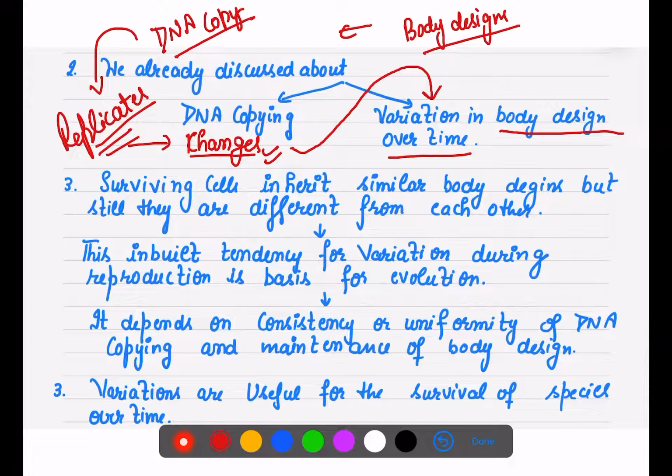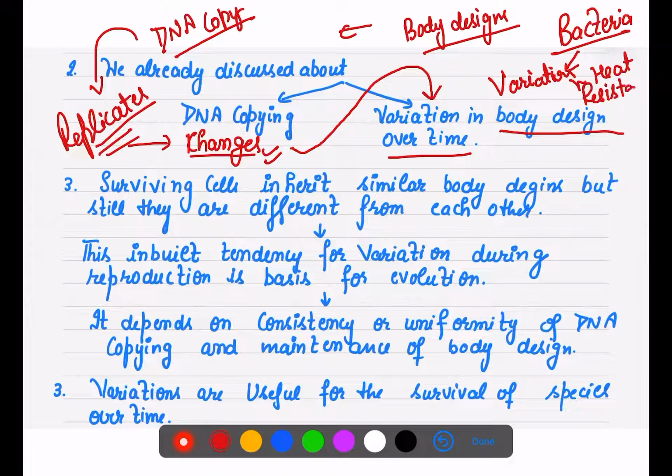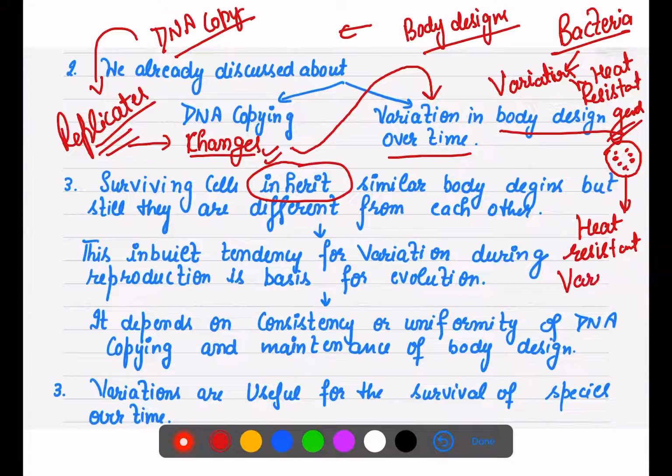So, when we talked about the example of bacteria, we said only those bacteria in which there are variations, in which they are having heat resistance genes, only they were able to survive in the changing environment. Now the bacteria that survived have new variations. What were those variations? That they can now adapt themselves to the higher temperature. So that change, that variation helped them. Now they will reproduce, and that variation will pass on to the next generation.